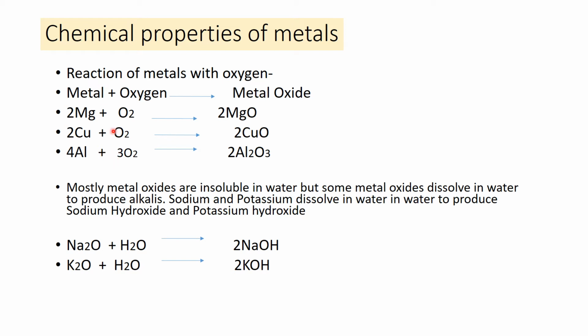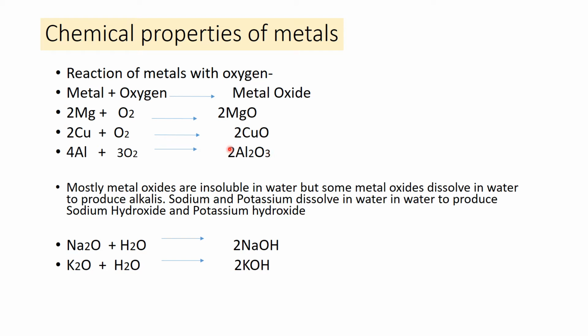So all these metals react with oxygen to form metal oxides, and these metal oxides are basic in nature. How can you prove that these are basic in nature? You know that when you check with litmus solution or litmus paper, these will turn red litmus paper or red litmus solution to blue. It shows that metal oxides are basic in nature.